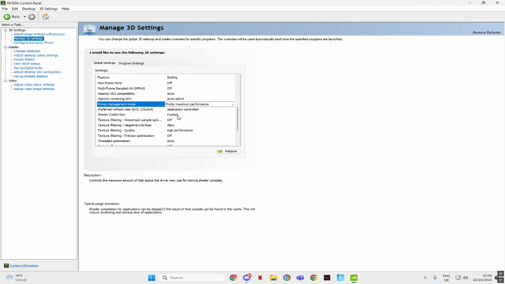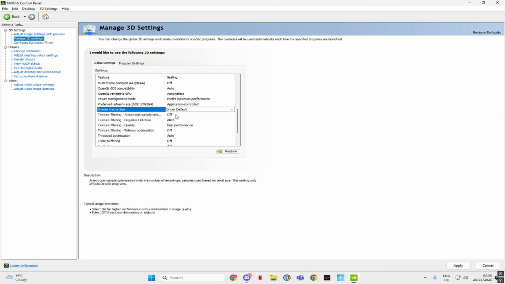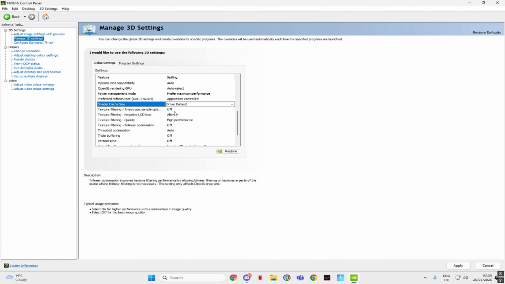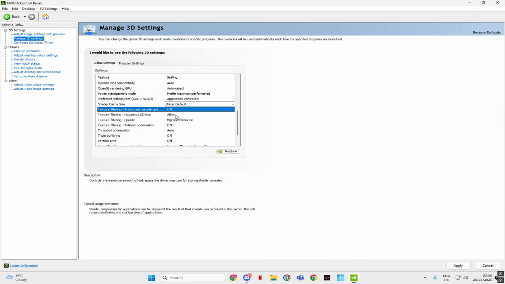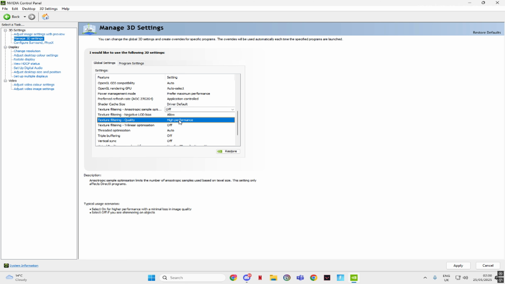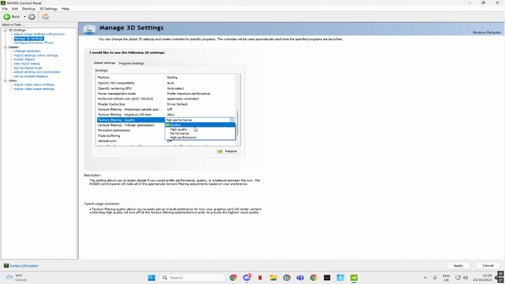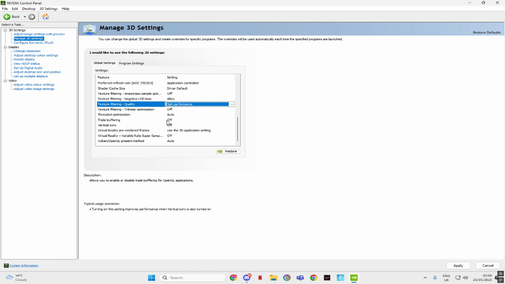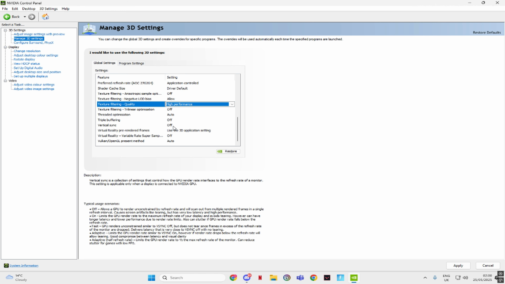Shader cache. And then we have these off. Allow high performance. Yeah, on the texture filtering quality, set it up on high quality, high performance. And then off, auto, off, vertical sync.